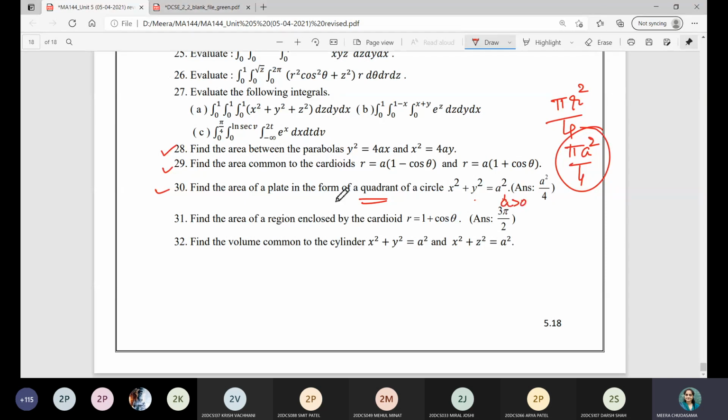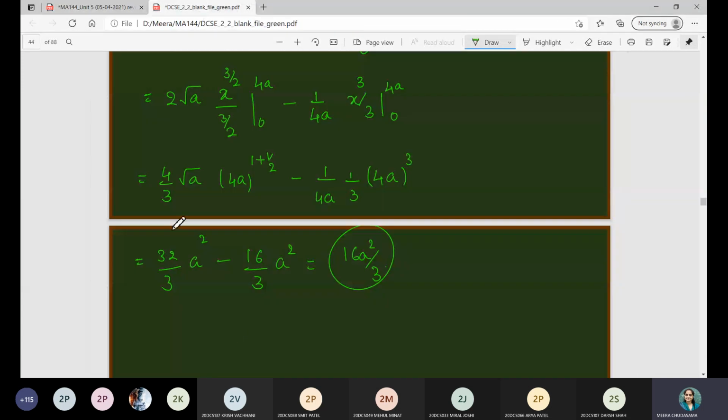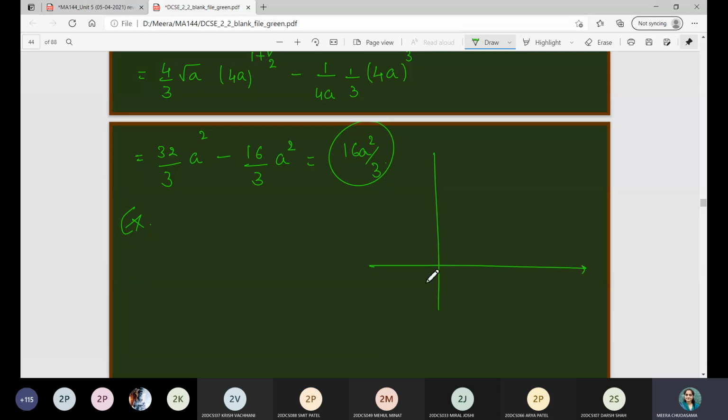Of course, here a is greater than 0. So this is the region you will have, in which either you can consider the Cartesian coordinates evaluation or you can convert it in terms of the polar coordinates.